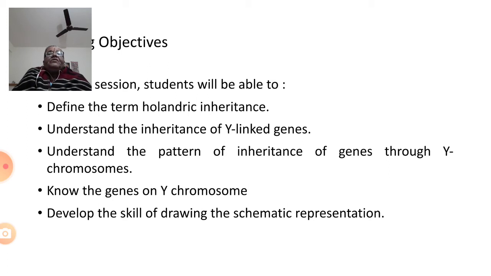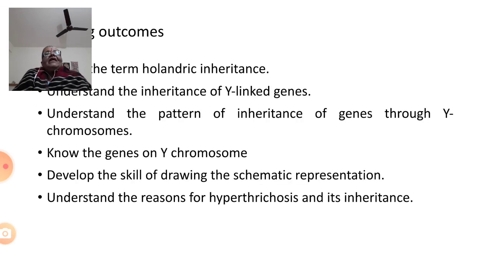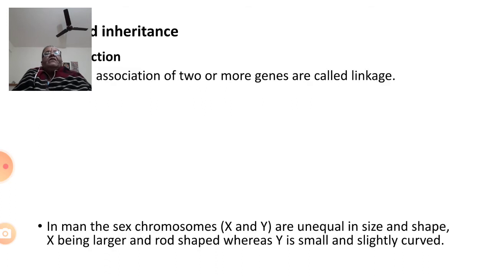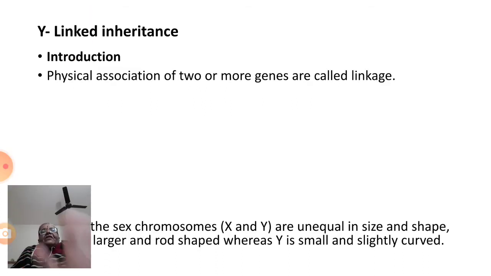You should know the genes present on the Y chromosome, and you should be able to develop the skill of drawing pedigree charts. Once we are done with the class, you will become familiar with the goals that I have told you to achieve. So let us now start our class.